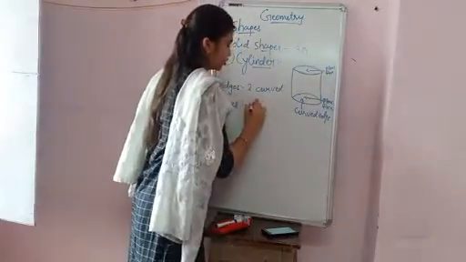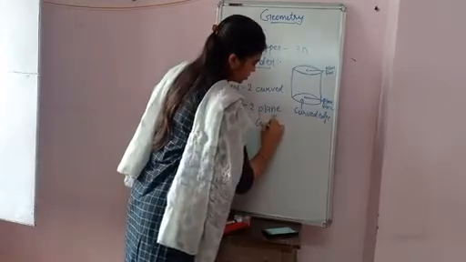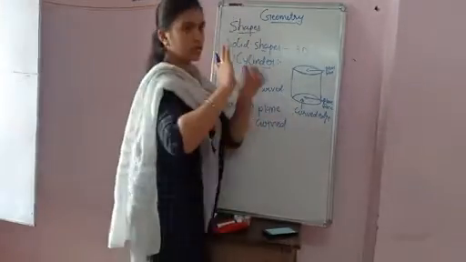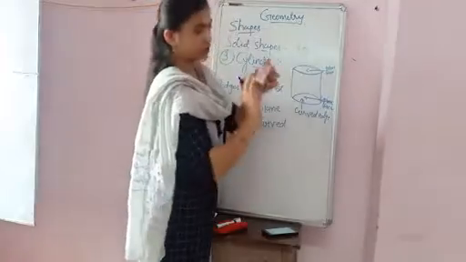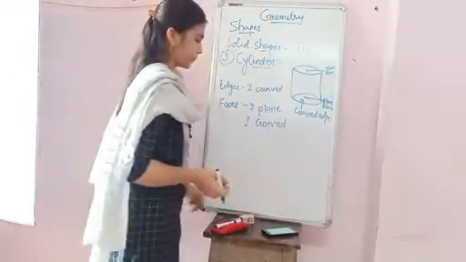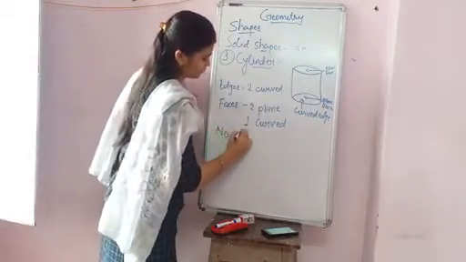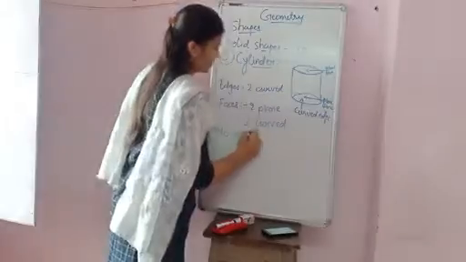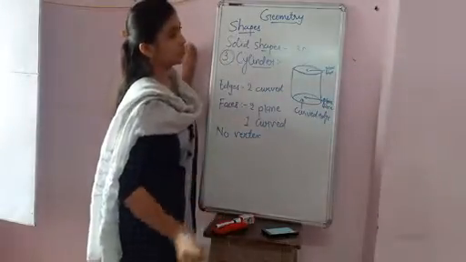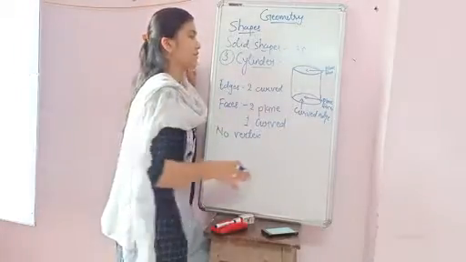So there are 2 plane faces and 1 curved face, and there will be no vertex. Cylinder is also a thing in which the students are confused, so please revise the cylinder also.